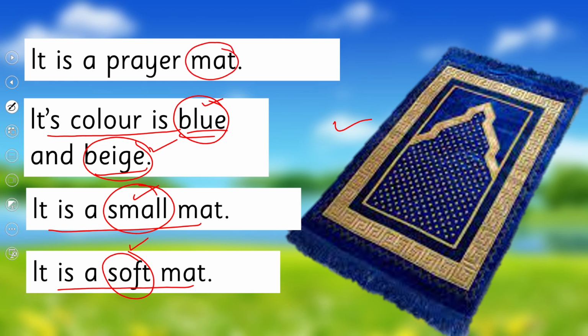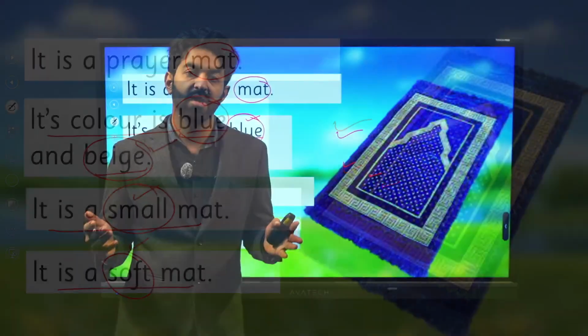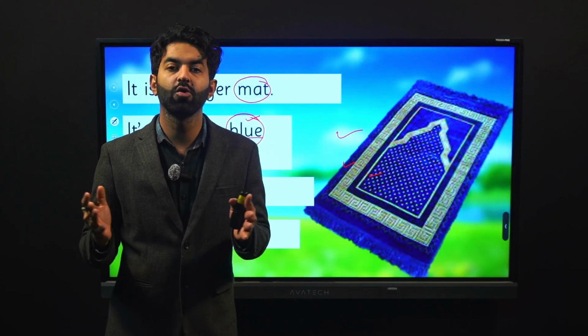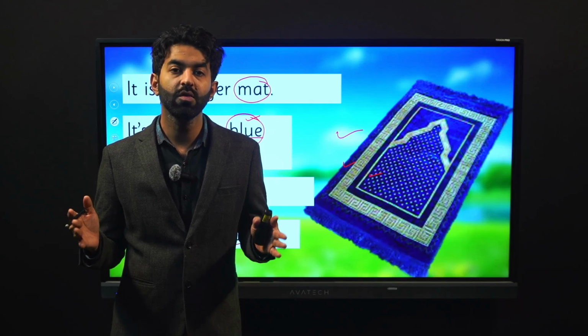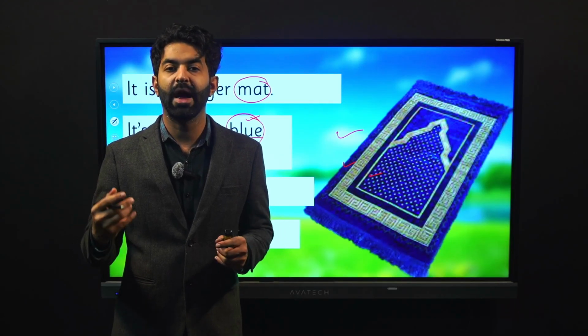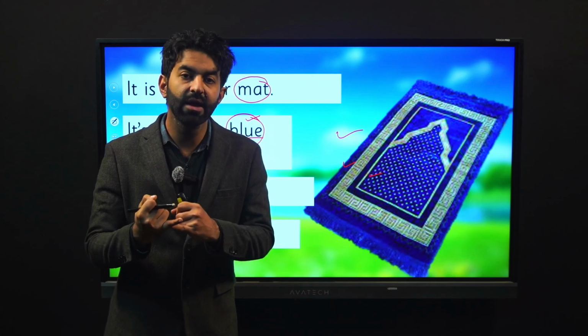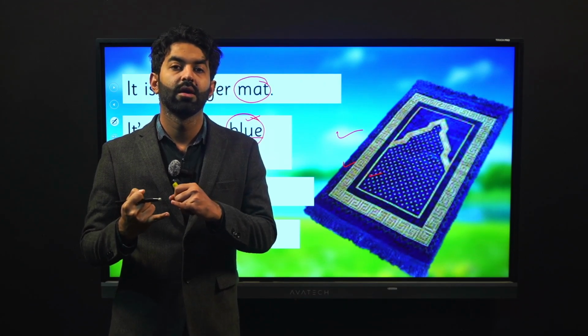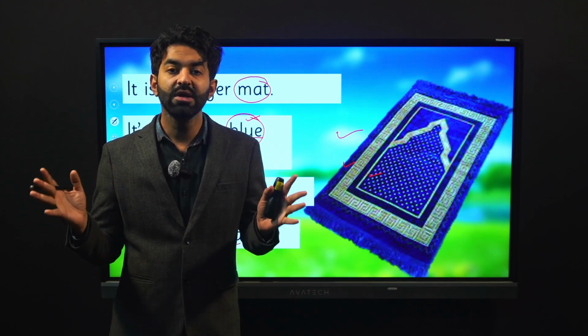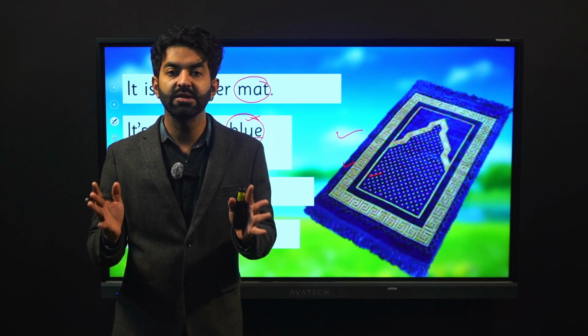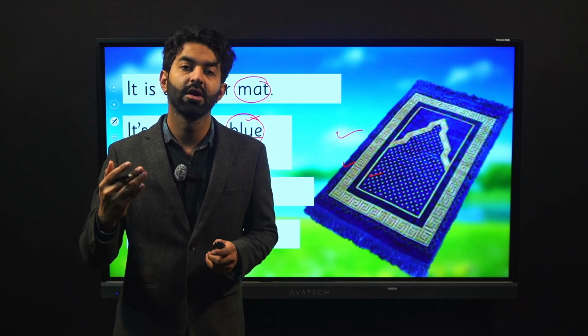How is this mat? This mat is blue and beige. It is a small mat. It is a soft mat. So we know all this description about our noun, which is mat. So these are called describing words. That's how we describe any kind of noun.